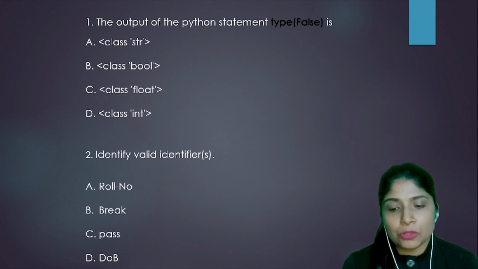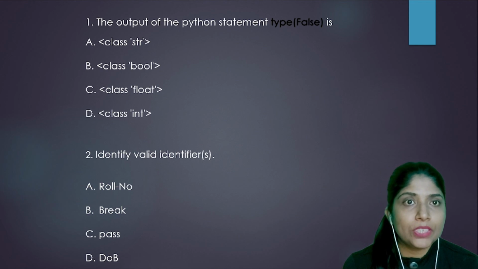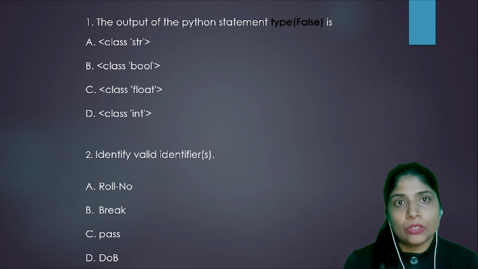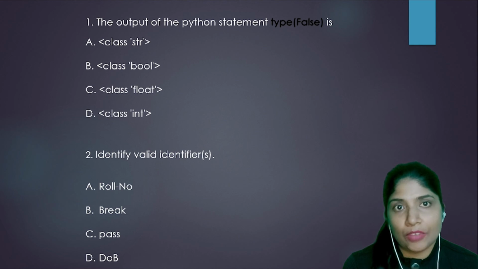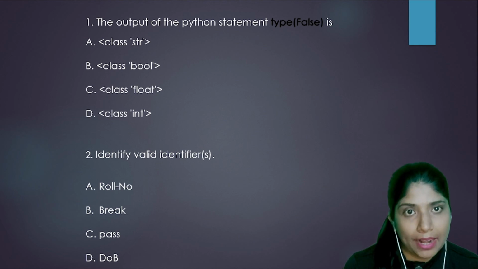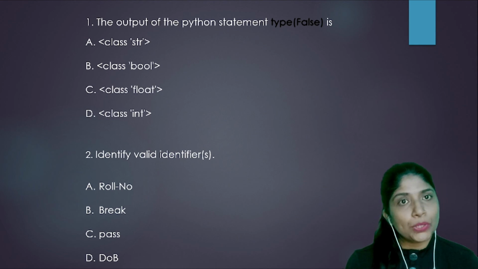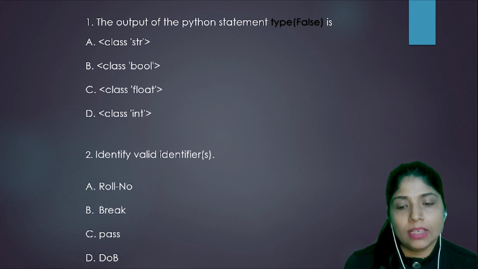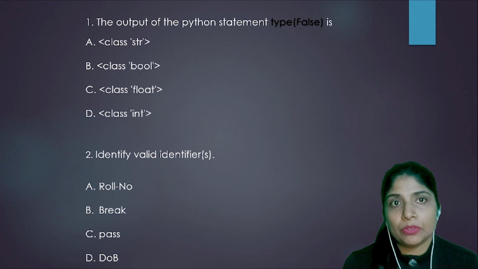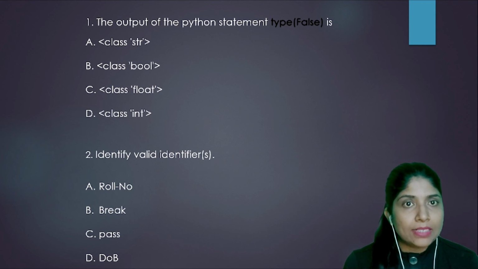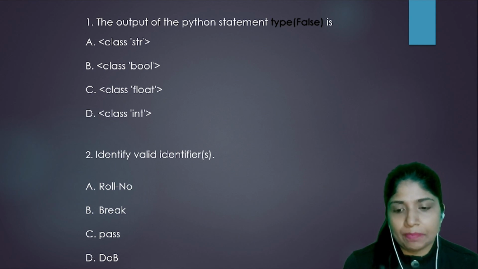Here option B has Break with a capital B, so it can be a variable name. So it is a valid identifier name. Moving on to the third option, pass. Pass is a keyword, and keywords cannot be identifier names. So pass is an invalid identifier.